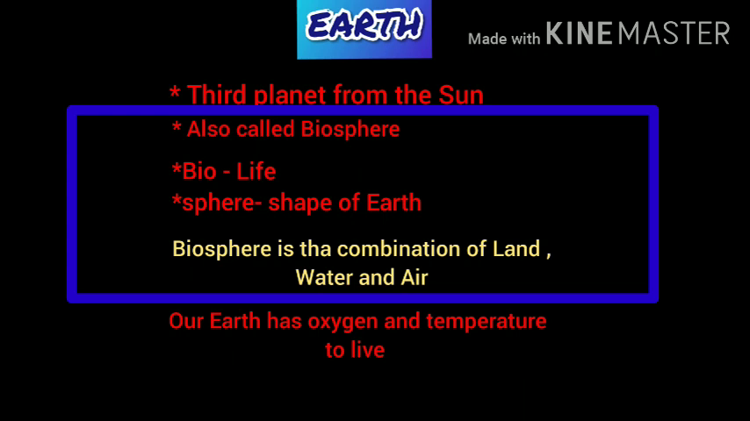Earth is also called as biosphere. Bio means life, sphere is the shape of the earth. Biosphere is the combination of land, water and air. Every living organism requires these 3 things, that is land, water and air, to survive on the surface of the earth. That's why it is called as biosphere or life sphere.